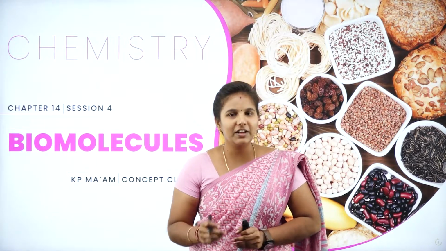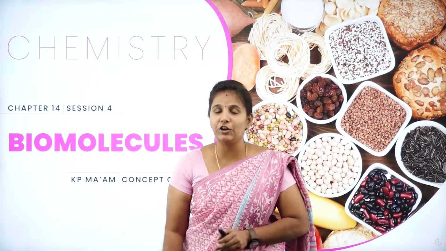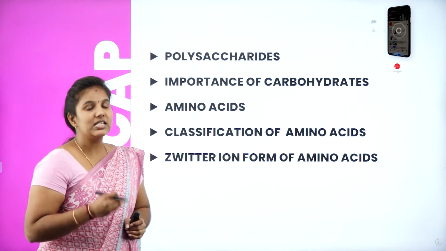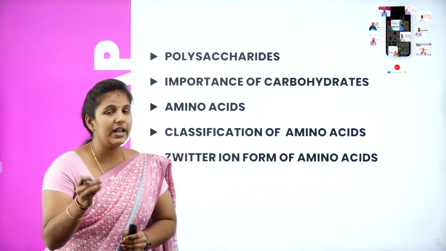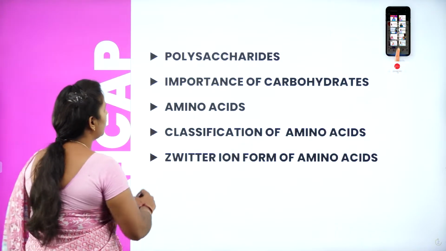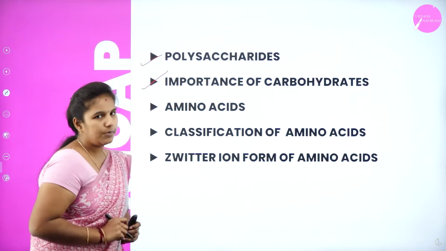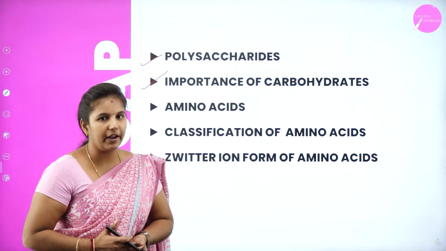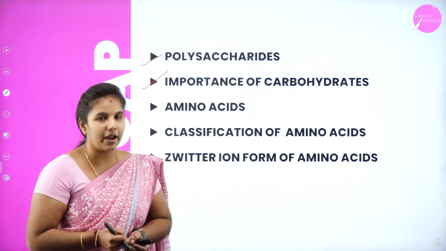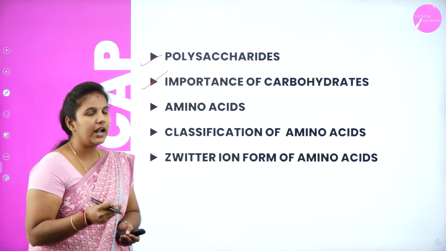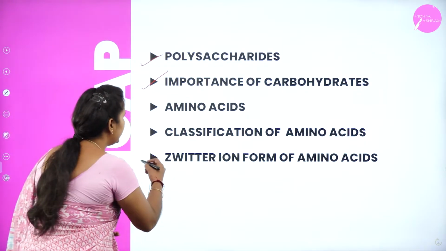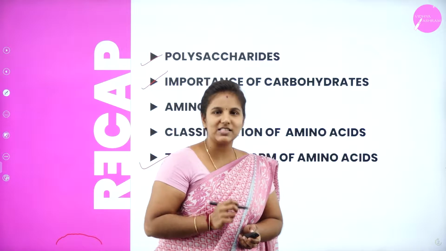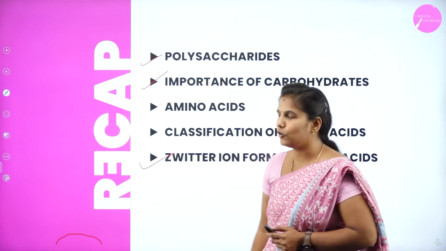My dear students, in our last discussion, we were dealing with the unit called Biomolecules. Under that, we discussed polysaccharides, including cellulose and glycogen, and also the importance of carbohydrates. We discussed what amino acids are, the classification of amino acids, and the important 20 different amino acids. In addition, we learned the important concept of Zwitter ion formation in amino acids. Today let us move on to the next topic of this unit, protein.